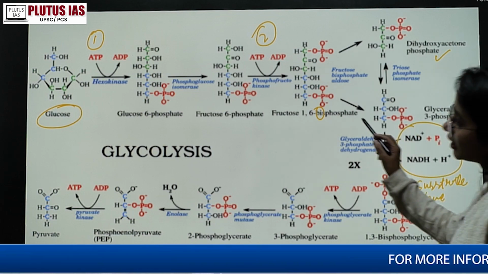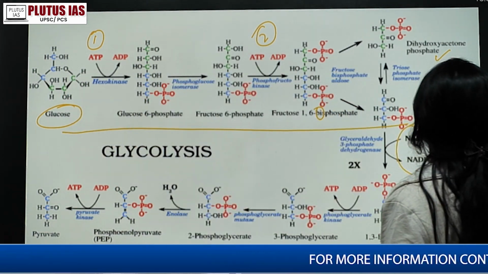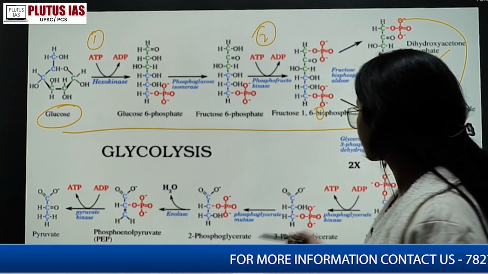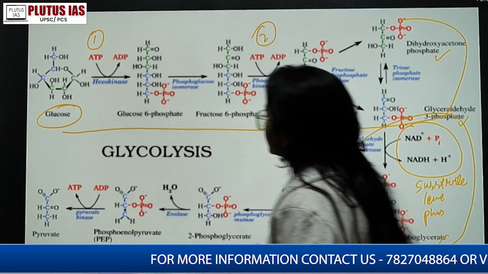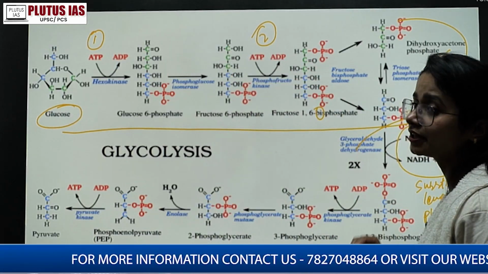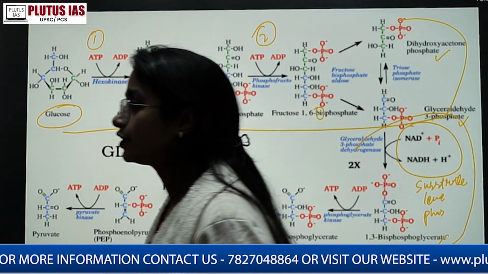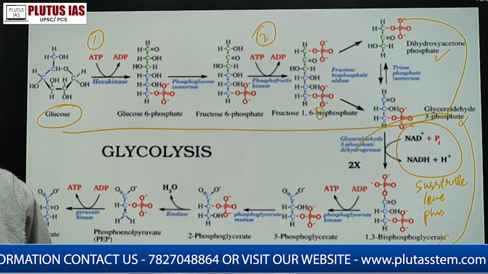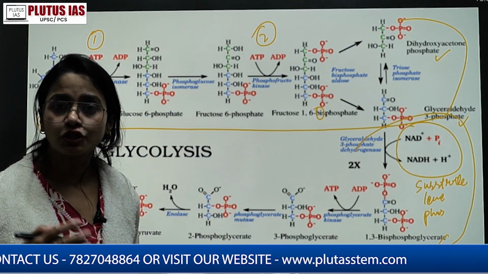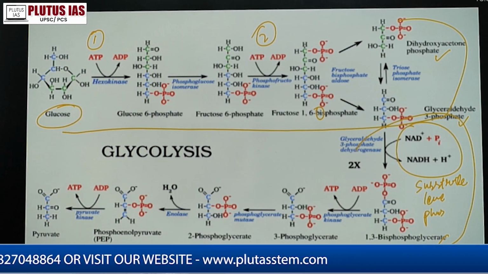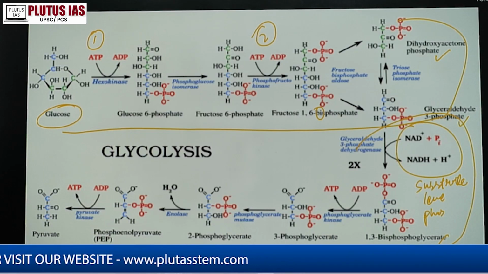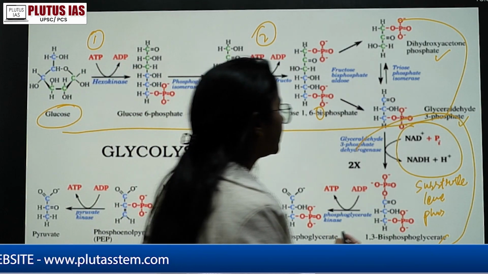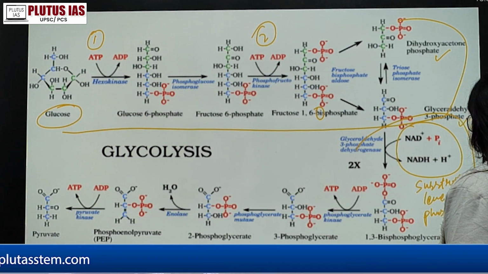ठीक है, यहाँ तक आपका up till here the step 5 is your energy investment stage. यहाँ से आपका energy payoff stage है. That means we are getting the energy. Total use of energy in the reaction is 4, in which 2 ATP is using and 2 ATP is getting. So exact net amount of energy produced is 2 ATP. ठीक है, that is a substrate level phosphorylation.